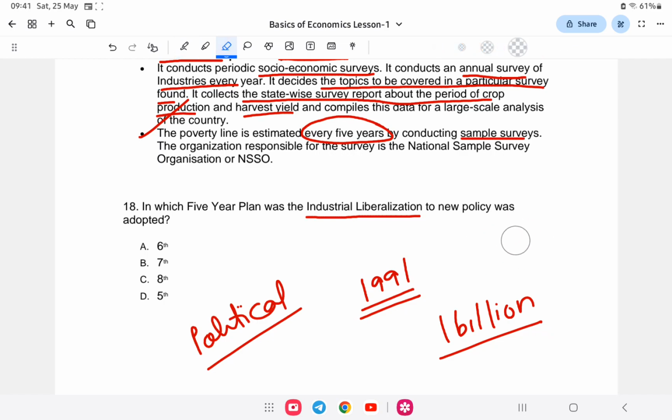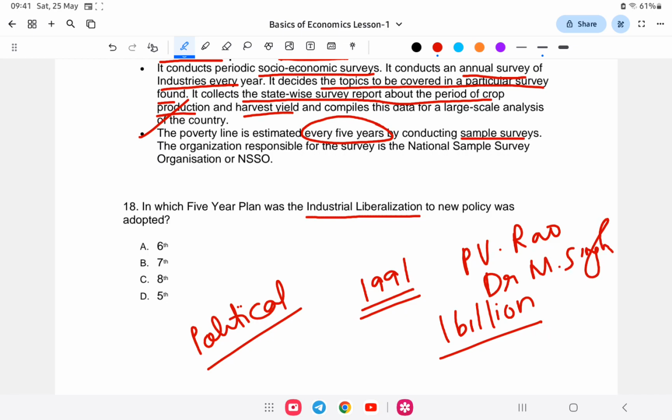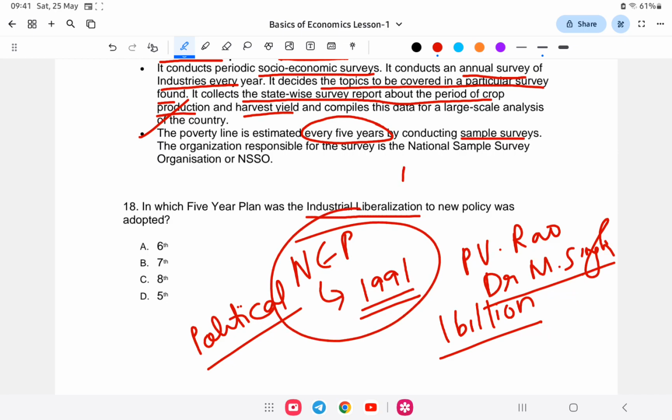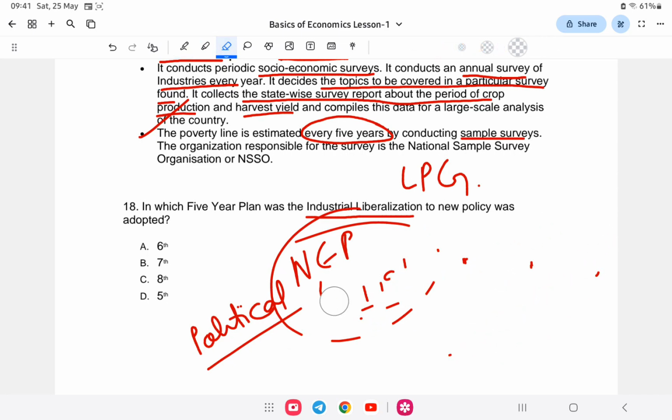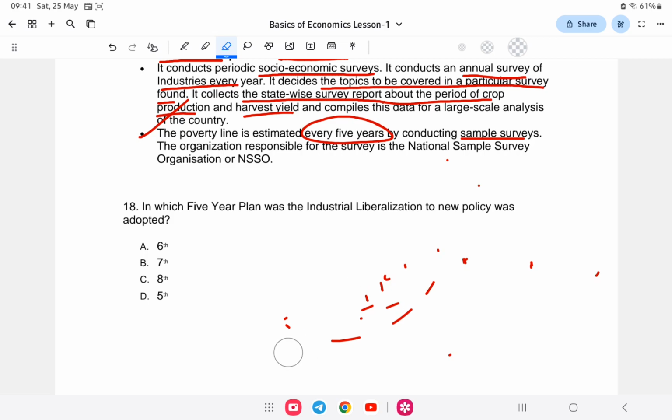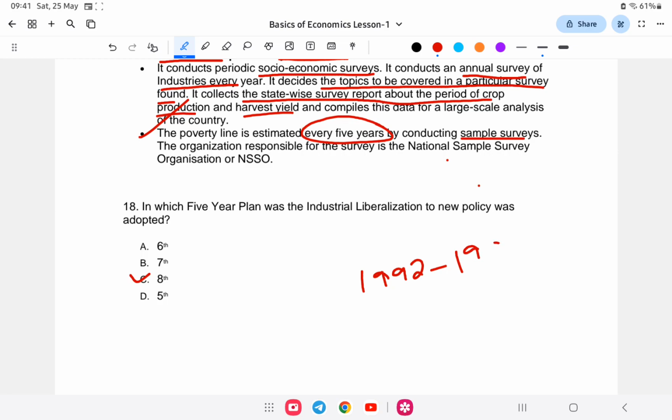During that time the prime minister was who? It was Mr. P.V. Narasimha Rao, and the finance minister was Dr. Manmohan Singh. So they devised a new policy, that is the new economic policy of 1991, in which liberalization, privatization and globalization were introduced. The question is, during which 5 year plan was it? It was in the 8th 5 year plan, between 1992 and 1997.